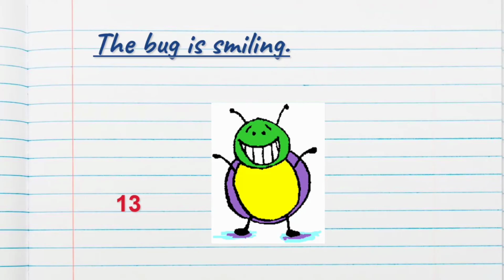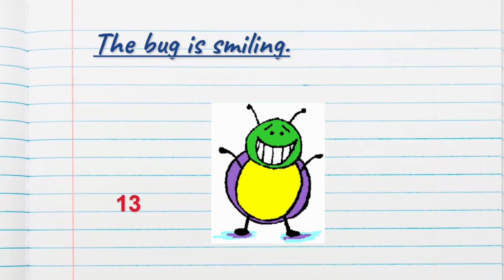Hair. Last example, the bug is smiling. Look at the picture. So which insect is there? The bug. And what it is doing? Is smiling. So what is the noun? The bug is the noun. Hope you understood about the nouns. Nouns are the naming words. The name of a person, place, animal or thing is called noun.